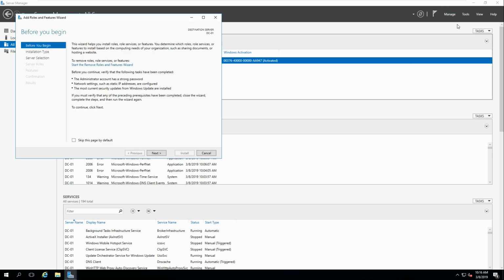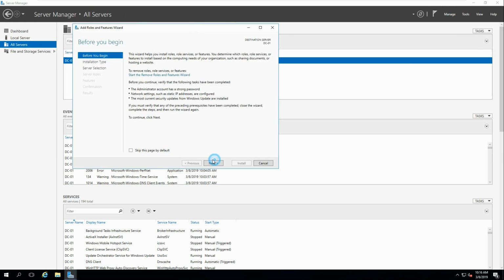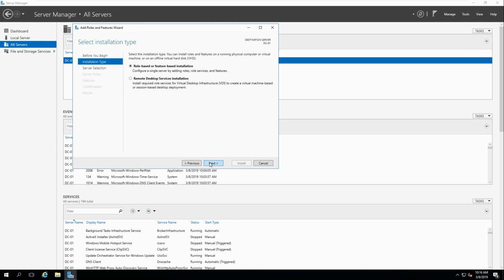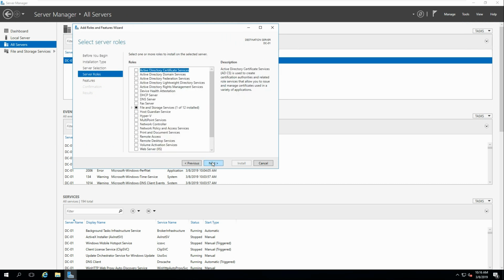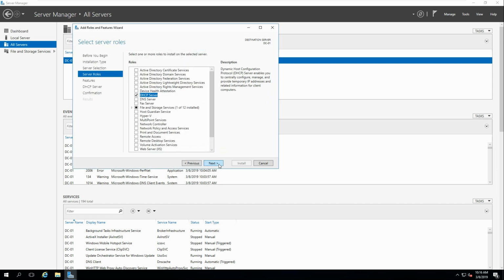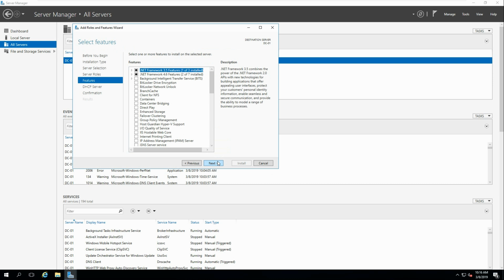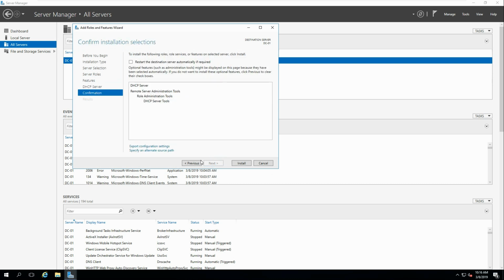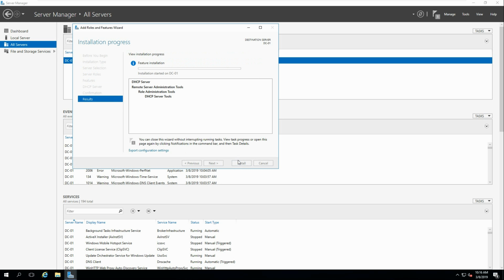Okay, so what we do is we add a role. Okay, next, search for the DHCP server. Click on that. We add the feature in, and then we go next, next, and then we'll install this onto the server.